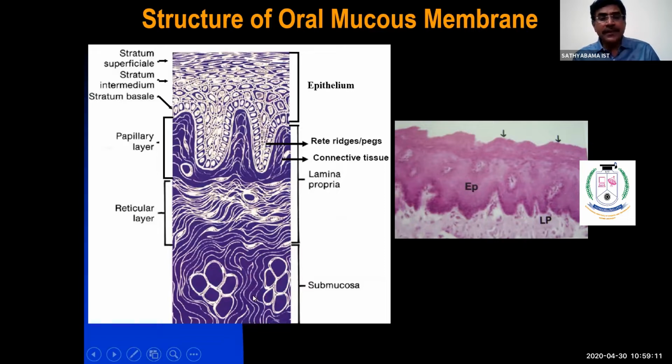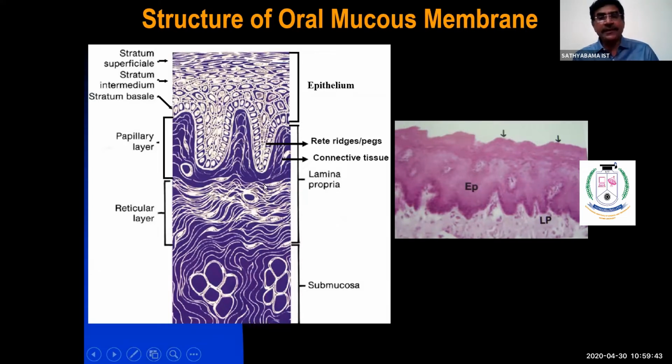From the submucosa, the major blood vessels enter the lamina propria and supply the epithelium. Epithelium is avascular and does not have its own blood supply, like enamel, which is avascular in the hard tissue of the tooth. The epithelium gets nourished from the underlying connective tissue, especially the papillary zone of the connective tissue.